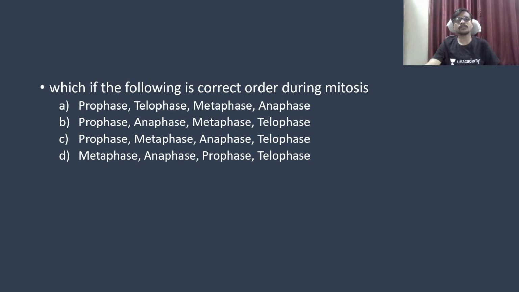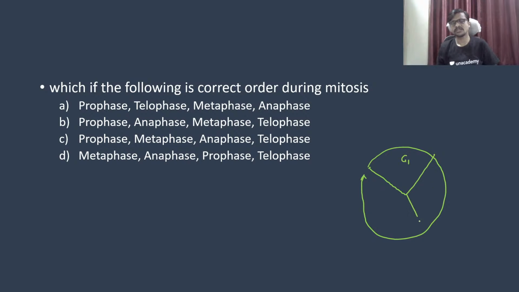Which is the correct order during the mitosis? Okay, so for the correct order during the mitosis, we know the cell cycle. For example, this is the G1 phase, S phase, G2 phase, and the M phase.